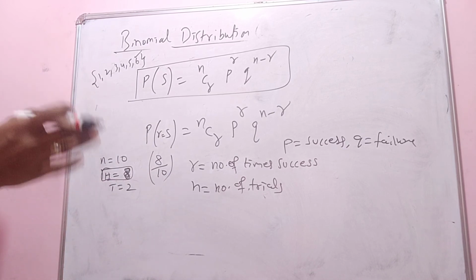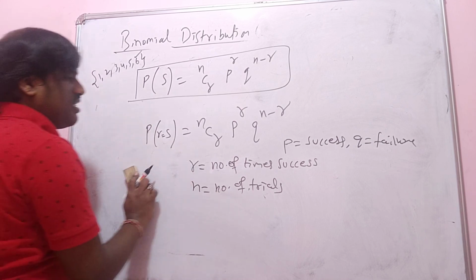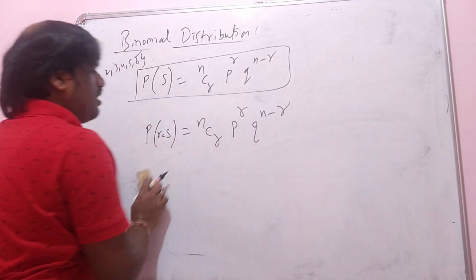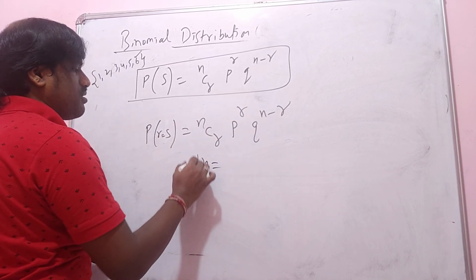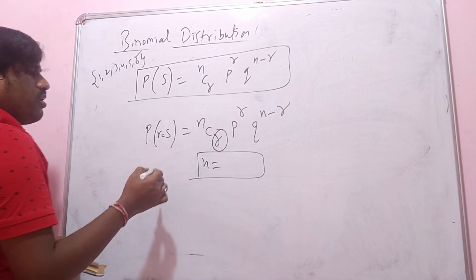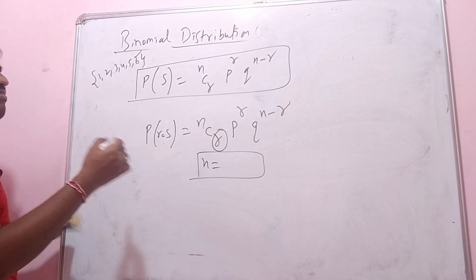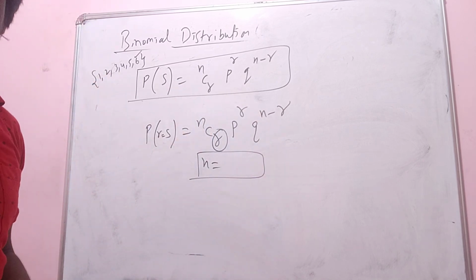You will understand in the next lecture. Just remember this formula, it's enough. N is the number of times the experiment happens. R is the number of times you got success. P is the success and Q is the failure. Okay, hope you understand.